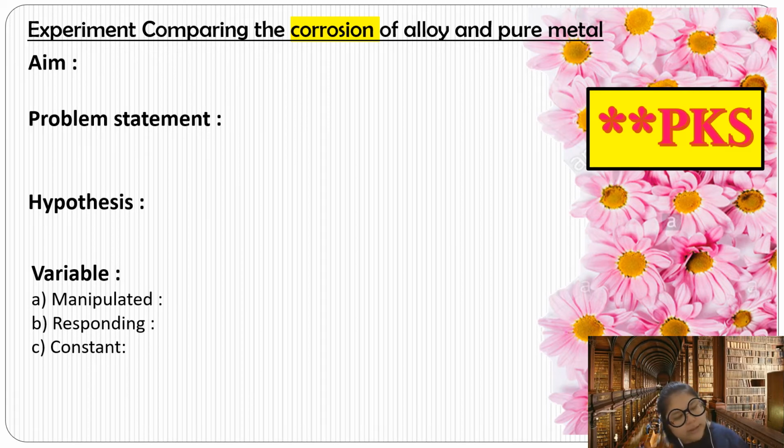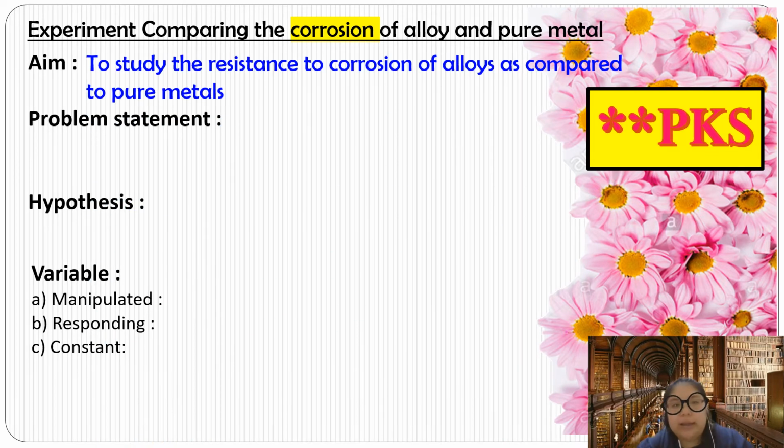Okay, just now I showed you the 1x6, is it? This one is the 1x7. Okay, they want to compare again alloy and pure metal, but this one is about corrosion. Okay, let's see the aim. Again, to study the resistance to corrosion of alloy as compared to pure metal.